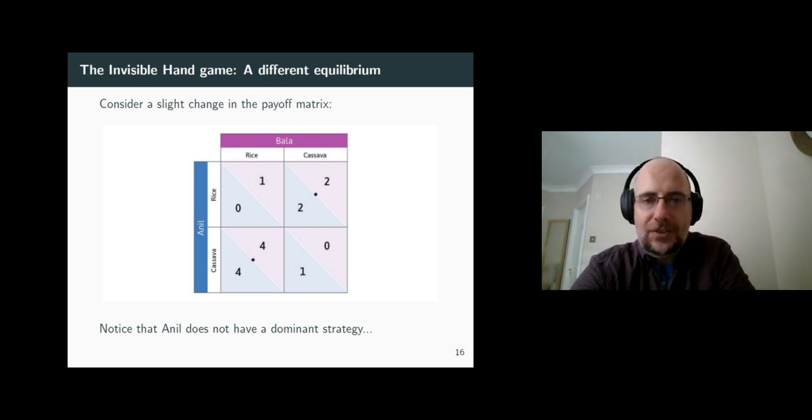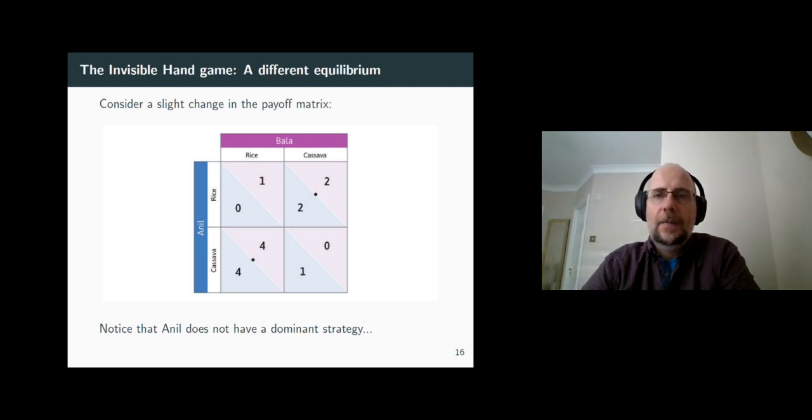So Bala plays rice. Anil can choose rice or cassava. If he chooses rice, he gets 0. If he chooses cassava, Anil gets 4, right? So it's a no-brainer. If Bala plays rice, Anil needs to play cassava if he's rational.